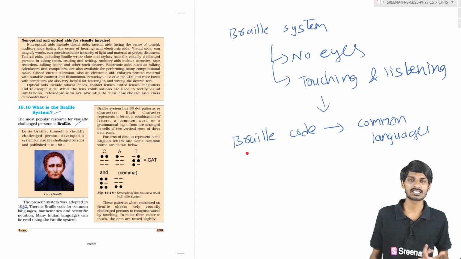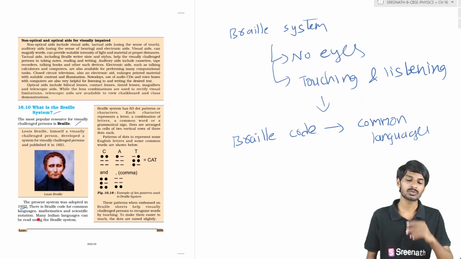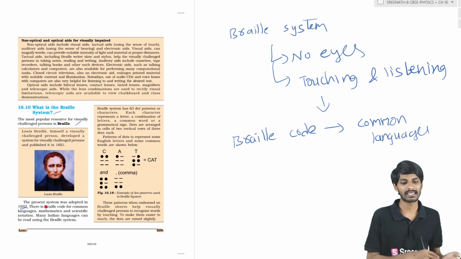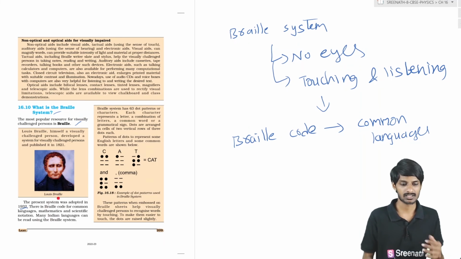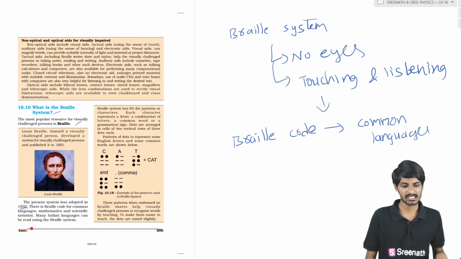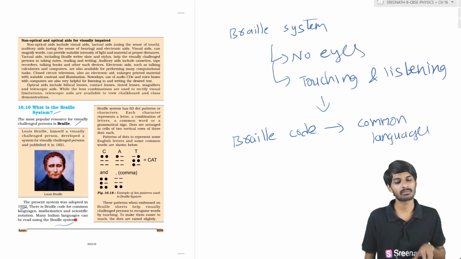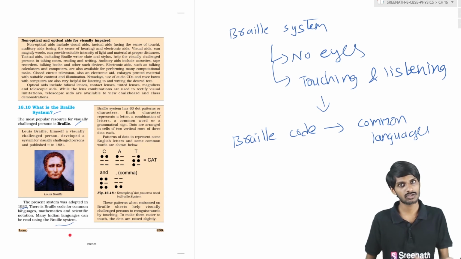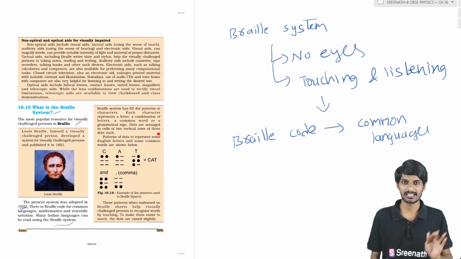Using this Braille code, one can read, write and listen. Many Indian languages can also be read using the Braille system, students.